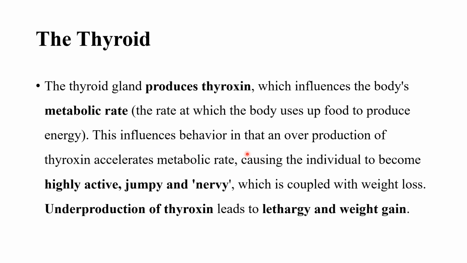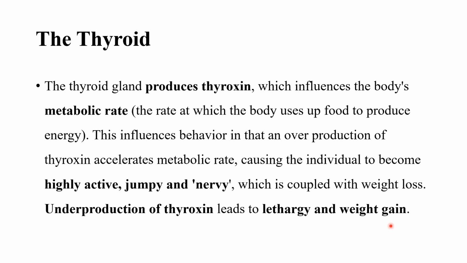So this influences behavior. In the overproduction of thyroxine, accelerated metabolic rate causes the individual to become highly active, jumpy, and nervy, which is coupled with weight loss. And the underproduction of thyroxine is weight gain. So if there is an overproduction, that means the body's metabolic rate is very high.